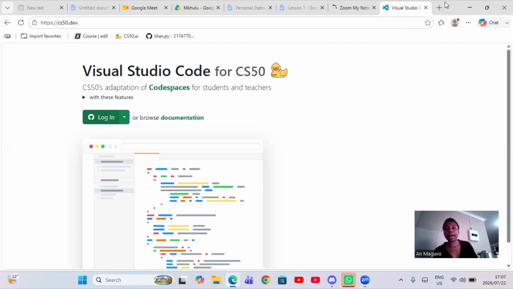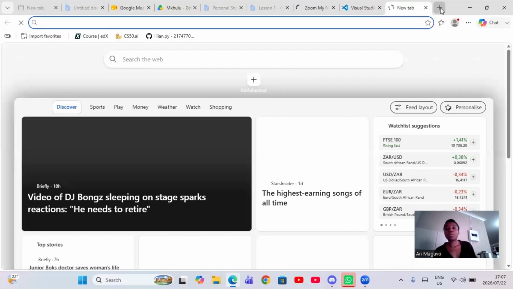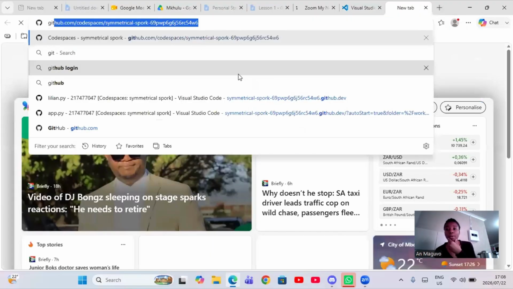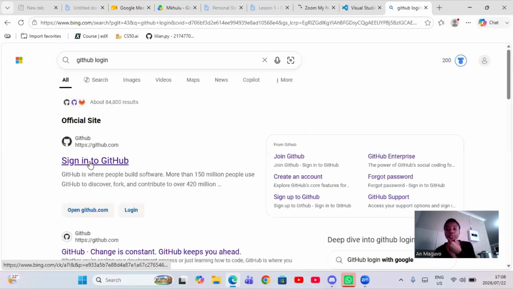So I'm going to open another tab and we're going to search GitHub, enter. Okay, so you see GitHub, we're going to click here and sign in, sign up. So you can see, guys, I already have an account, but it's going to be direct, right?